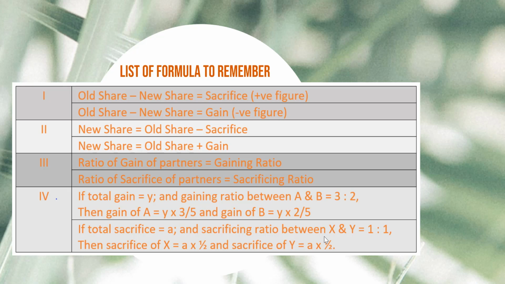The same thing can be applied for sacrifice. If the total sacrifice is A and the sacrifice ratio between X and Y is 1:1, then sacrifice of X is equal to total sacrifice A multiplied by 1/2, which is X's sacrifice ratio, and sacrifice of Y is also the total sacrifice A multiplied by 1/2, which is the sacrifice ratio of Y.